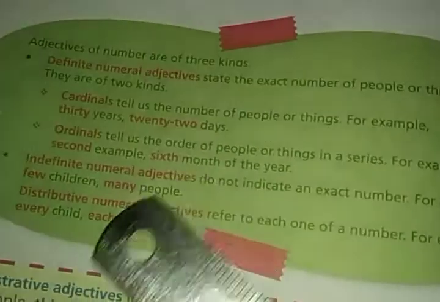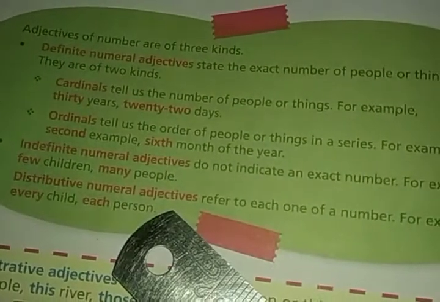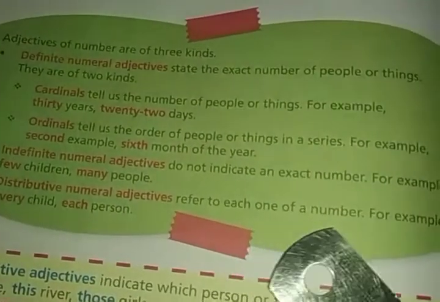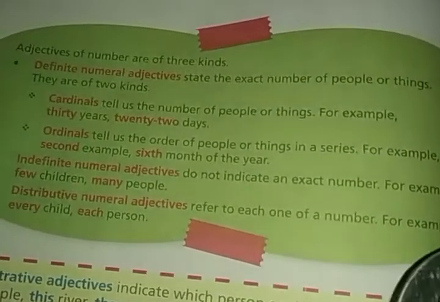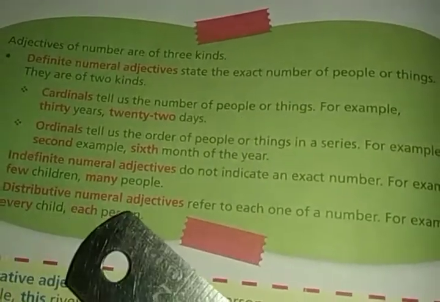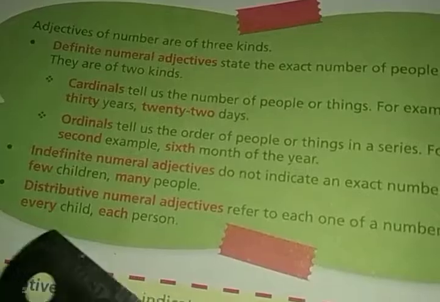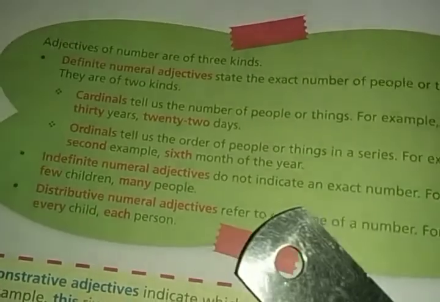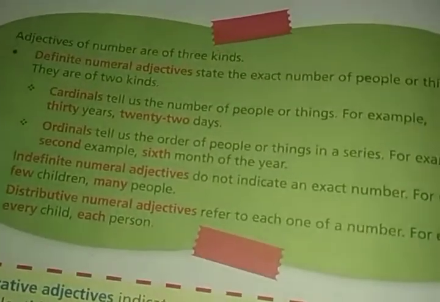Now the third one is distributive numeral adjective. Distributive numeral adjectives refer to each one of a number. बहुत सारे में से एक एक करके. Then it is known as distributive numeral adjective. For example, every child. Every child, each person, एक एक को, प्रत्येक को. These types of words are known as distributive numeral adjectives.